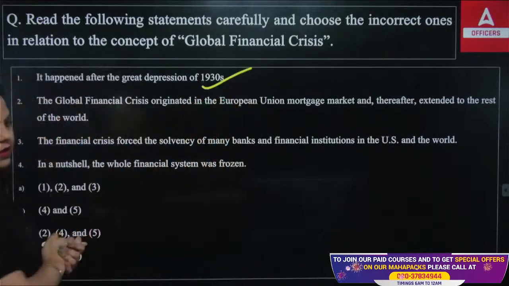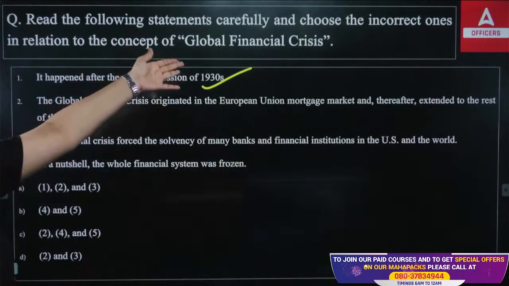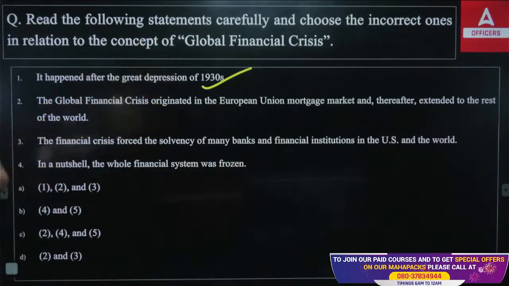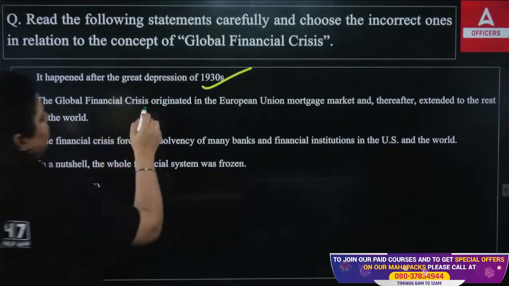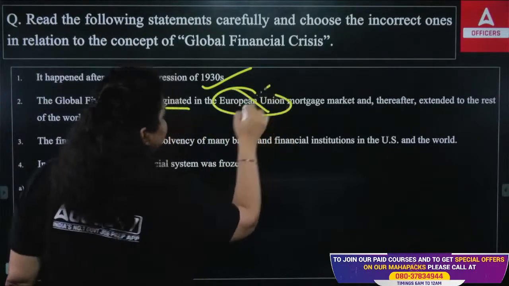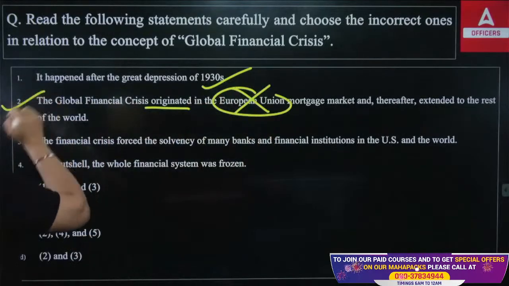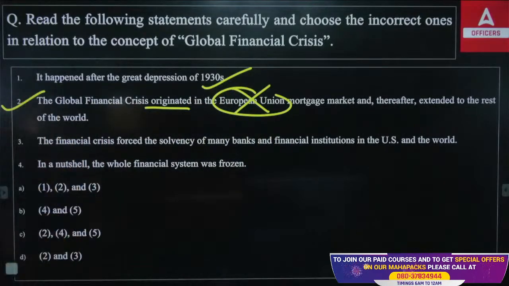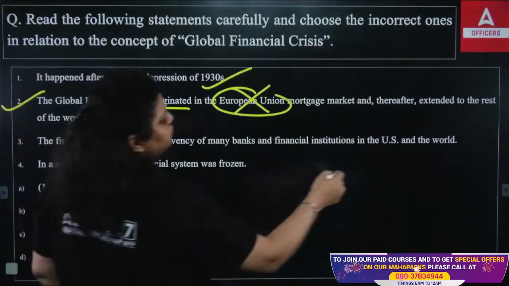Obviously, it happened after the Great Depression because the global financial crisis happened in 2007 and 8, right? Now, the global financial crisis originated in the EU. No, it originated in the US. This is incorrect. The second one is incorrect. Okay, now, the financial crisis forced the solvency of many banks and financial institutions, in the US and the world.